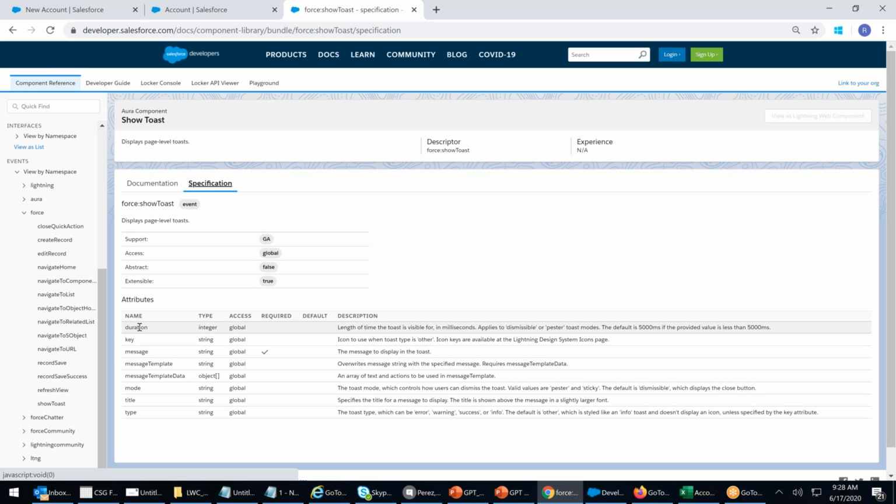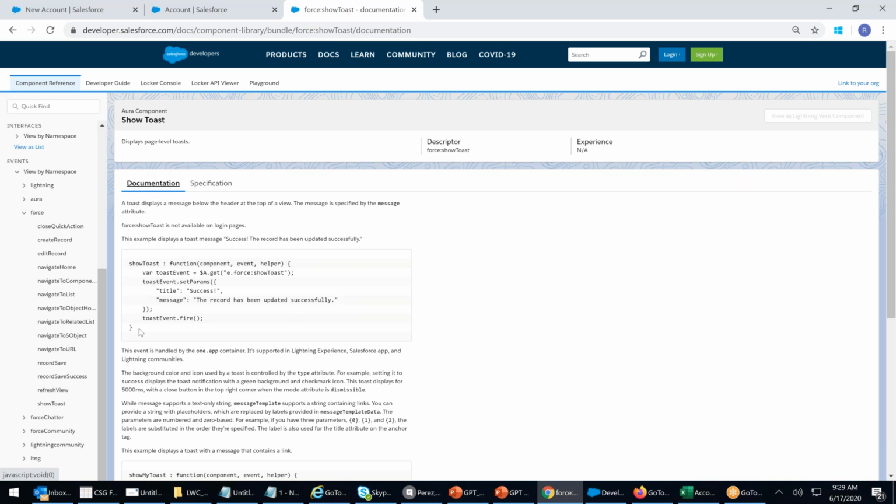You can call that the duration. By default, the duration is 5000 milliseconds or something, so you can say stay there for 1 minute. On the screen, it will stay there for 1 minute. What is a toast message? A message that comes. Copy this.